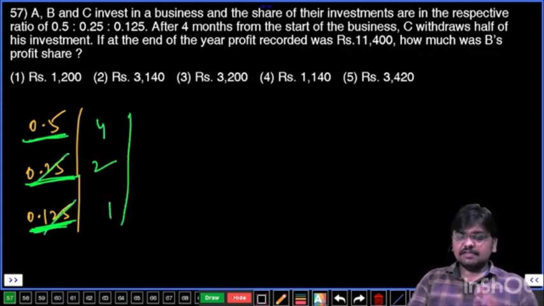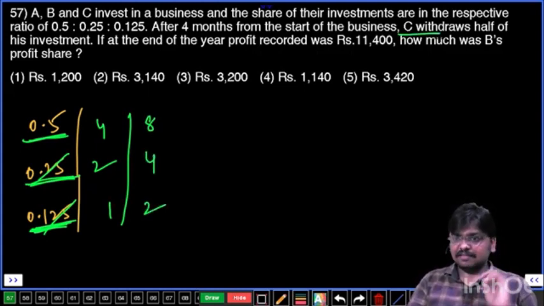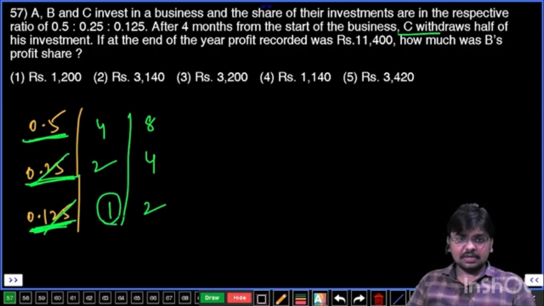For our convenience, for this problem, I'm taking the investments ratio as 8 is to 4 is to 2, because after 4 months, C withdraws half. That means one half value means 0.5 only. In that case, your problem will be in decimals only. That's why I took 4 is to 2 is to 1 in the form of 8, 4, and 2.